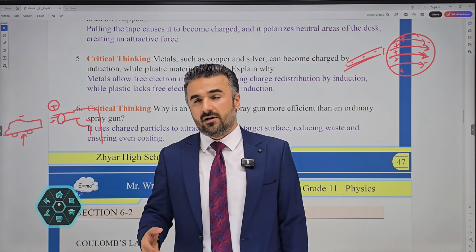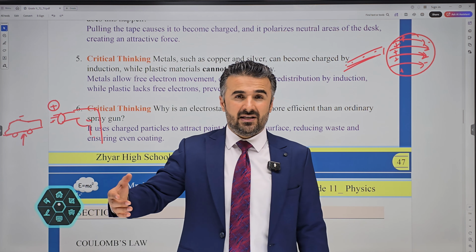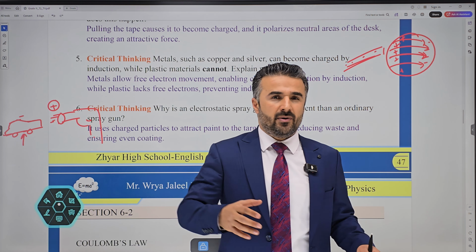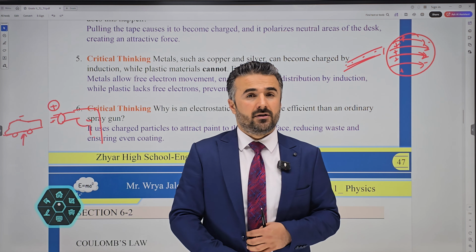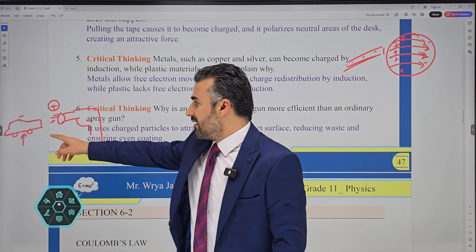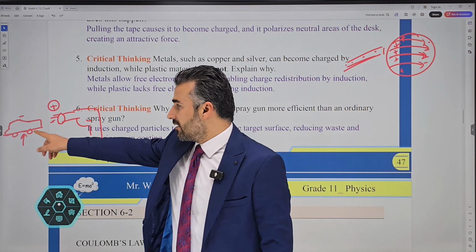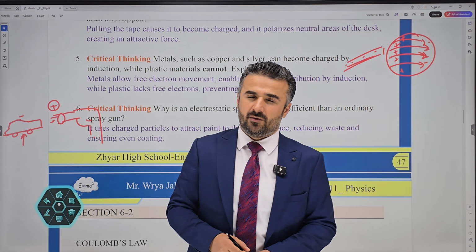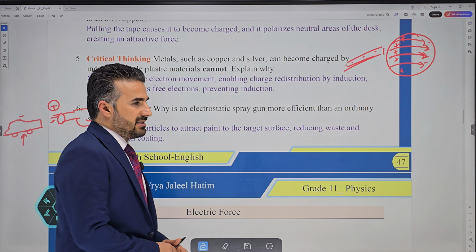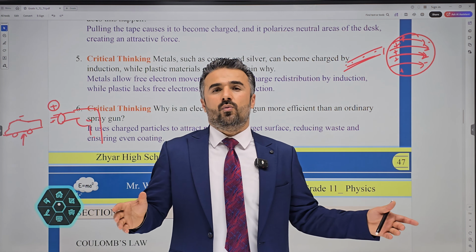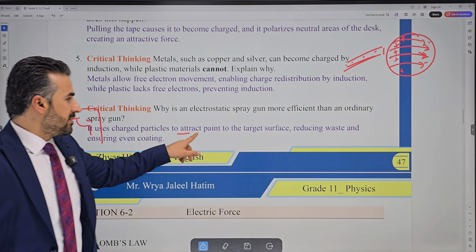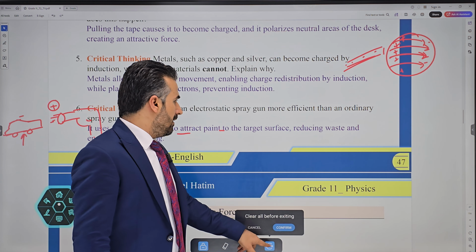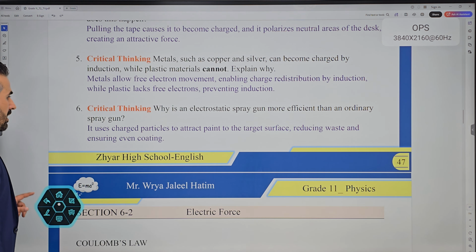All the paint will be attracted to the body of the car. That also ensures an even coating. All the body of the car will be painted equally and nicely without any faults or flaws. Also, the paint doesn't get wasted much. So these are the benefits of that. It uses charged particles to attract paint to the target surface, reducing waste and ensuring even coating.